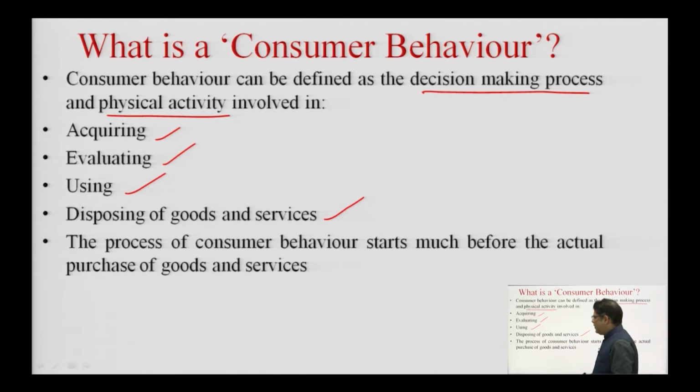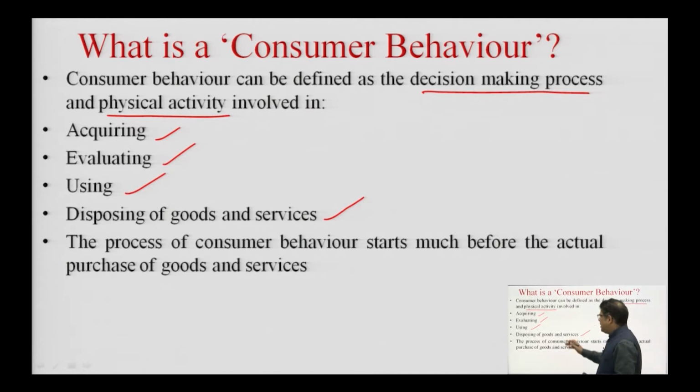Now, consumer behavior is defined as the decision making process. Whenever we have to purchase a product or a service, we have to make certain decisions. We have to go through a process of decision making, and only after the end of that process are we able to purchase the product or the service, or even we reject sometimes.